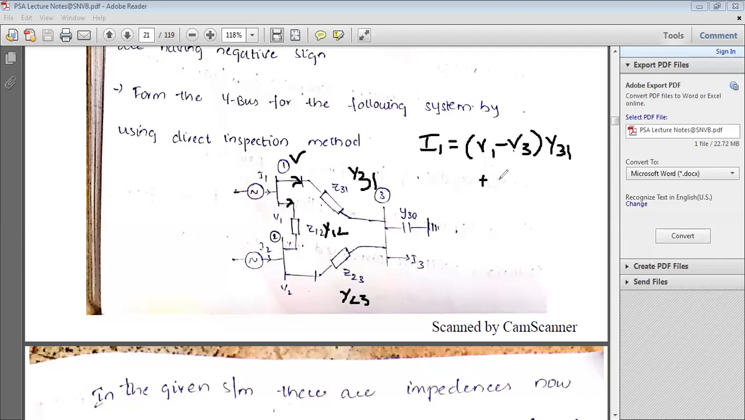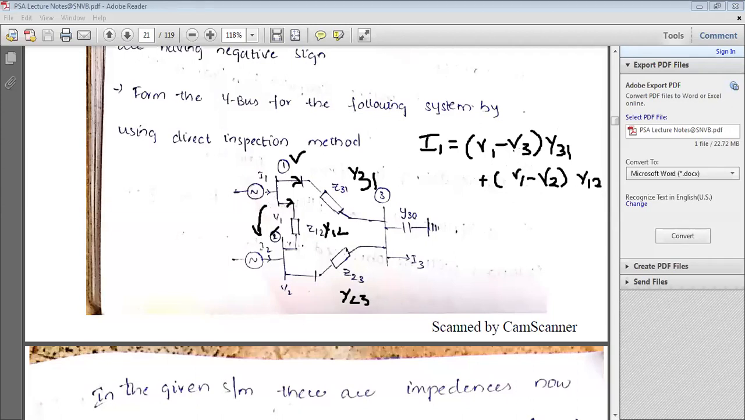Now the second one is V1 minus V2 multiplied by Y12. Is it not? We are going in this way.